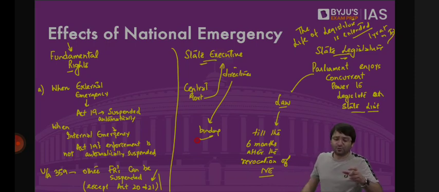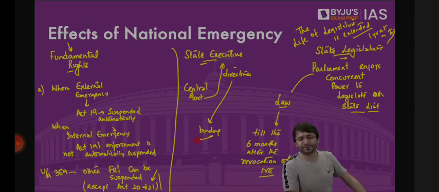Whose job is to appoint the Director General of Police? The state. So tomorrow you are appointed as the Director General of Police of Uttar Pradesh. The national emergency has been imposed. Government of India will tell the Chief Secretary of Uttar Pradesh to remove this person as the DGP and appoint this person as the DGP. It has to be changed. It has to be done. It has to be accepted. If not, the UP government would be dismissed.